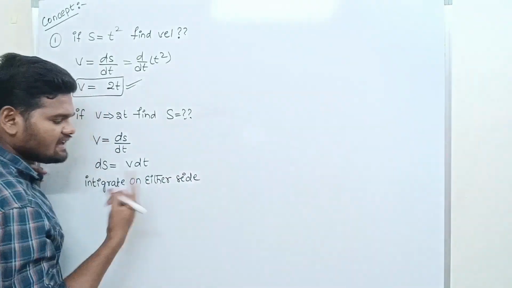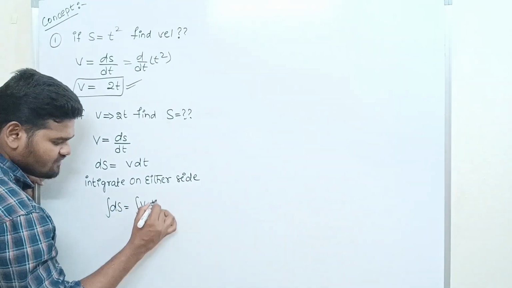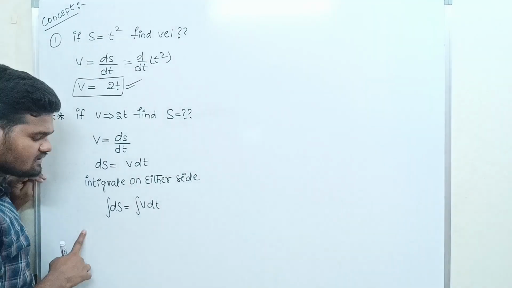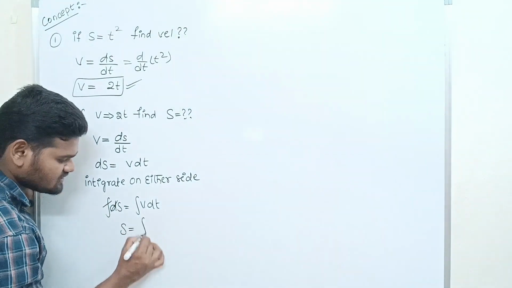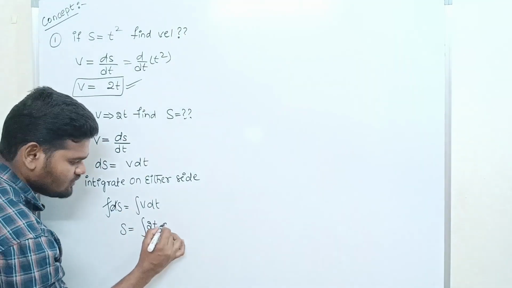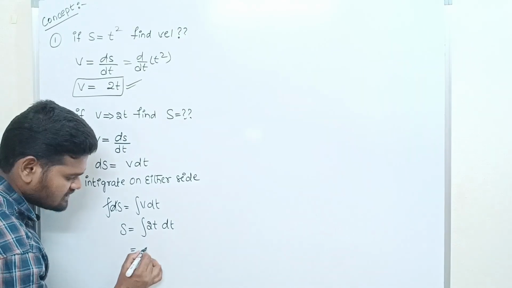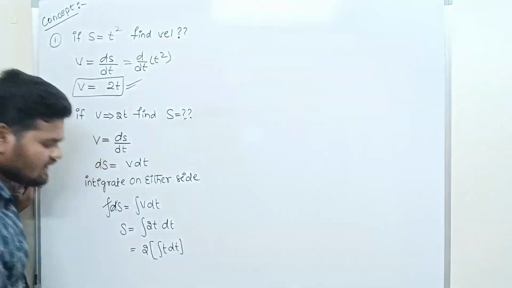If we integrate on either side, we get the integration of ds equal to the integration of v dt. Are you getting? So differentiation and integration cancel out. Then we get the displacement equal to the integration of v, which is 2t, into dt, which is 2 into the integration of t dt. What is the integration of t?